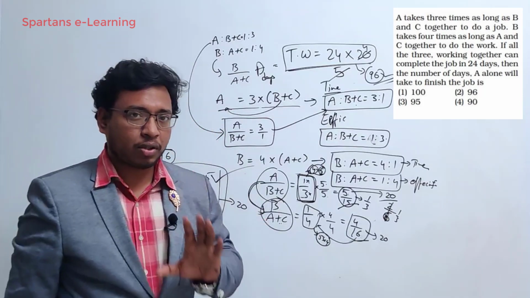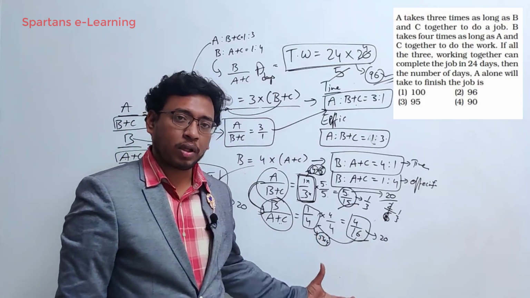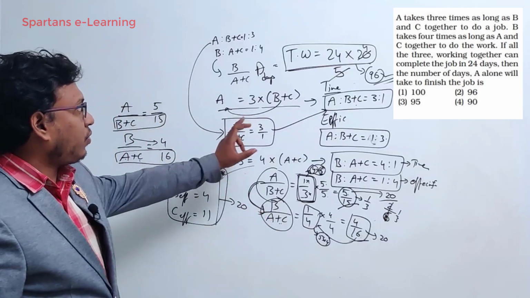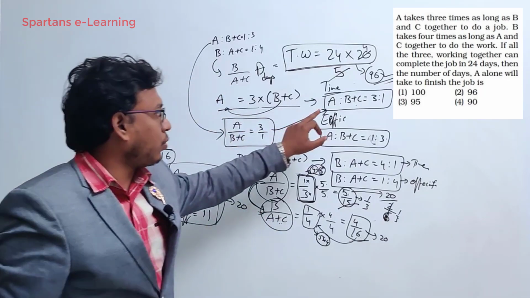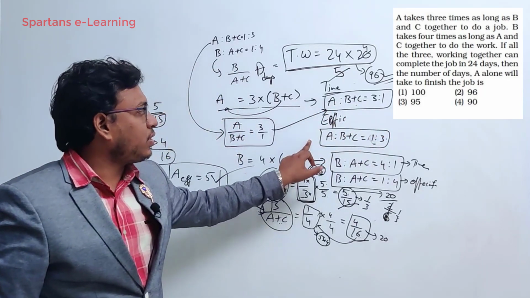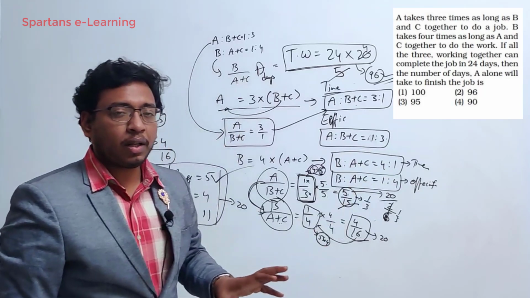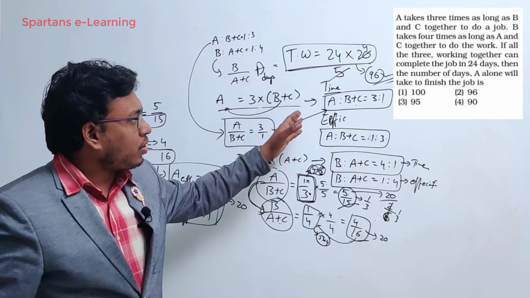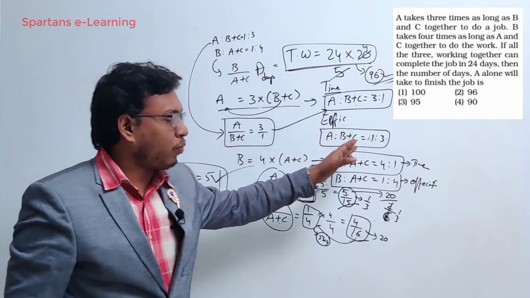People who are conceptually strong, only those people will be able to solve the question this easily, right? What we did is, first of all, we found the time ratio of A is to B plus C. We got 3 is to 1. Then we found the efficiency, it will be 1 is to 3, because here the work is same, right? So work is constant here. So time ratio is 3 is to 1 means efficiency ratio will be 1 is to 3.